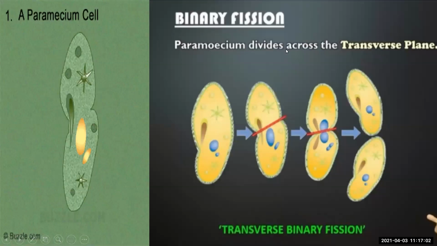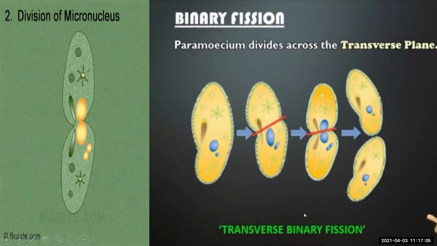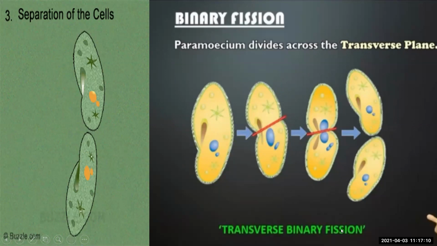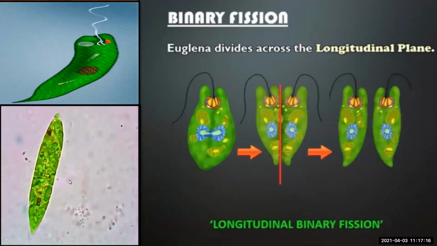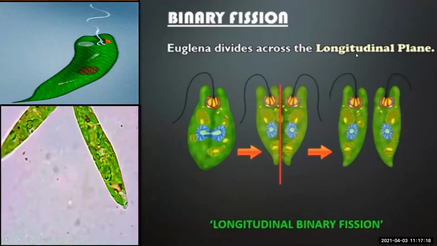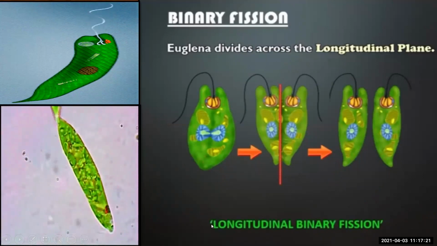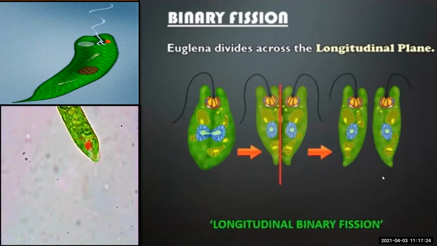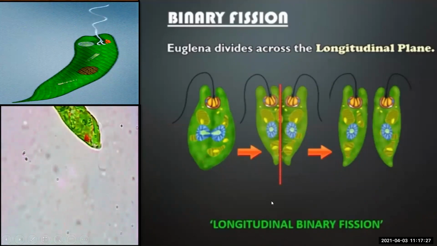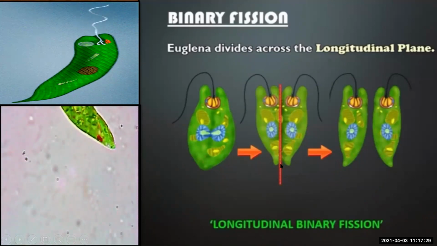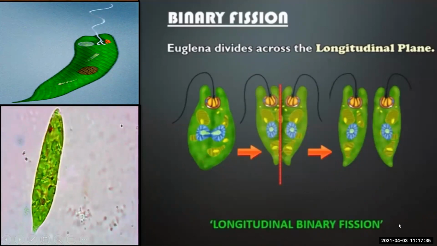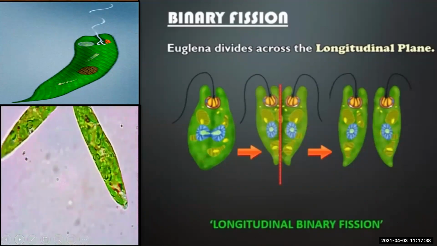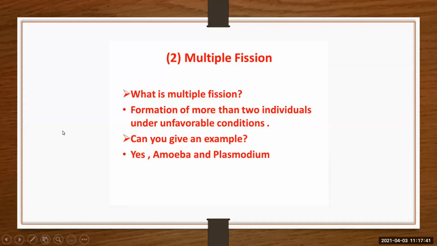Paramecium divides across the transverse plane. See here, he divides himself transversally. So this is called transverse binary fission. Okay. Euglena, here you can see, divides across the longitudinal plane vertically. So it is longitudinal binary fission. He reproduces by dividing himself longitudinally. So it is a longitudinal binary fission. This is all about binary fission.